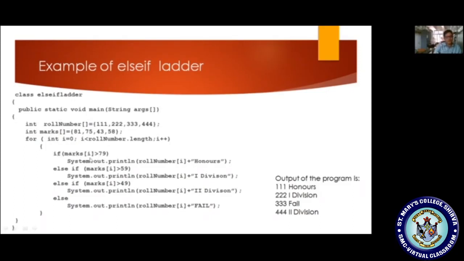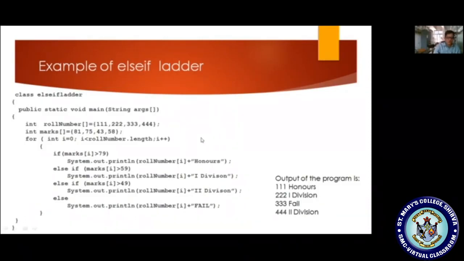If marks of i is greater than 79. So what is the i value? 0. In marks of 0 location, which value exists? 81. 81 greater than 79. Is the condition true? True. So it will display System.out.println, rollNumber of 0, that is 111 is honors. Okay, so the rest of the else if statements will be skipped.